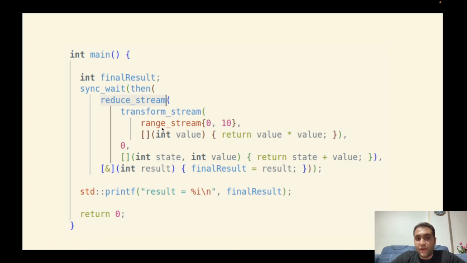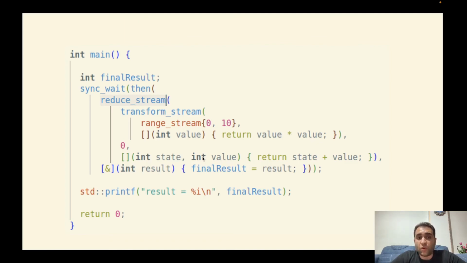Here we have another stream, and then we transform the stream. We transform a stream function, and this is the transform function. And finally, sorry, it's not the final step. And then we reduce the stream by the reduce stream function. It means the reduce function gets a stream and it generates a new stream. This is the initial value of the reduce functionality, and this is the reduce function, and it is somehow like an accumulation.